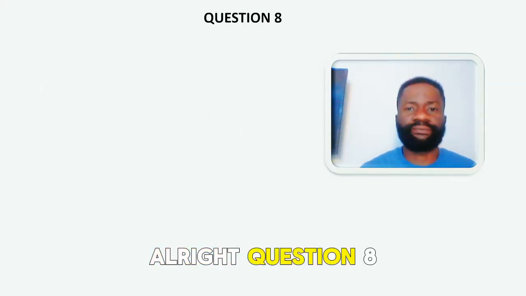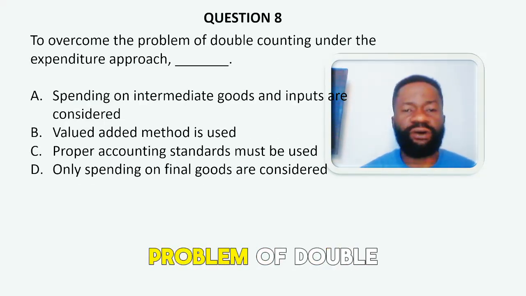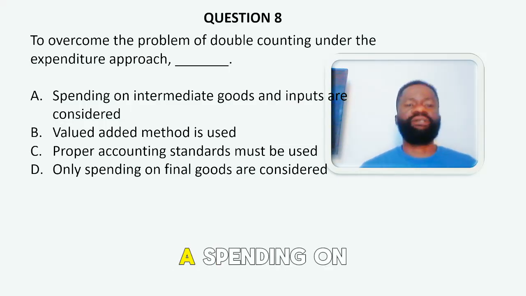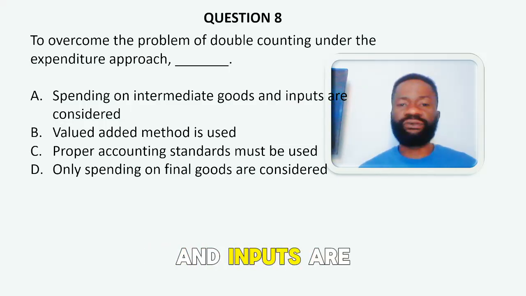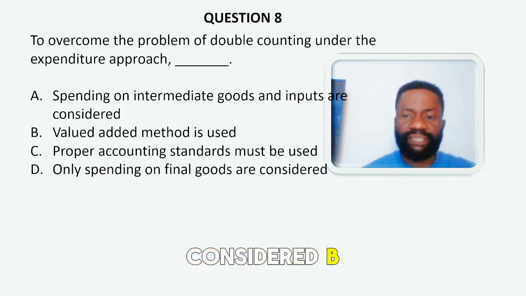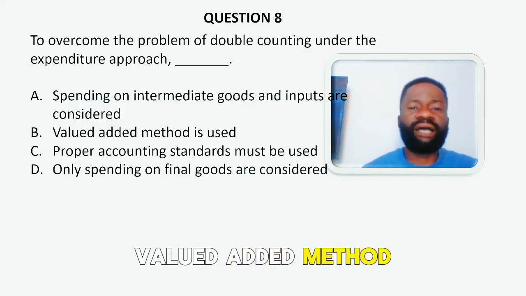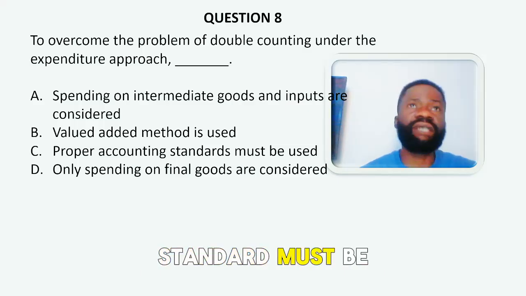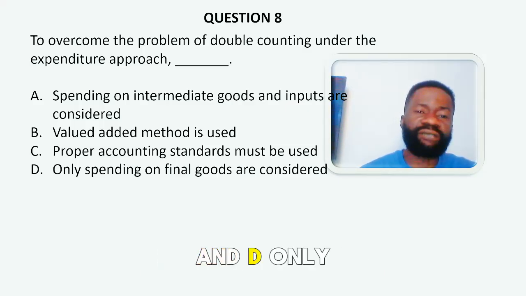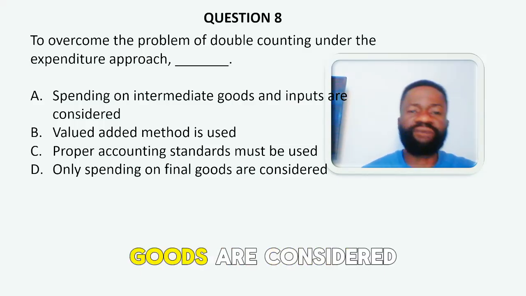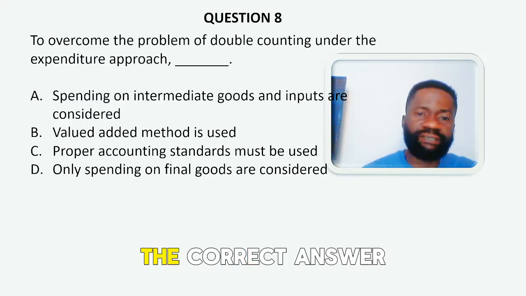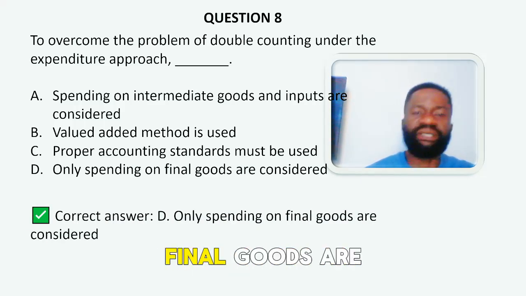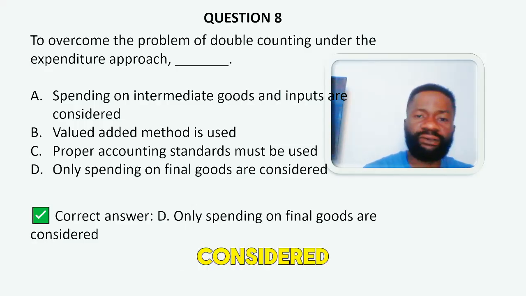Alright, question 8. To overcome the problem of double counting under the expenditure approach, A, spending on intermediate goods and inputs are considered. B, value added method is used. C, proper accounting standard must be used. And D, only spending on final goods are considered. The correct answer to this question is option D, only spending on final goods are considered.